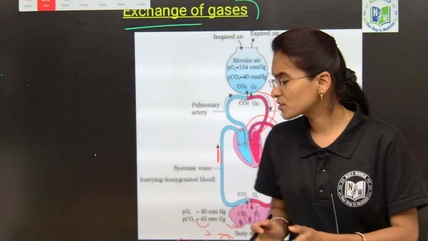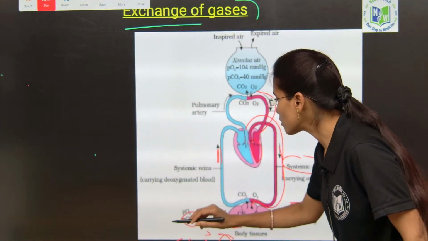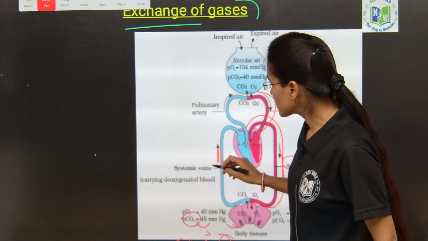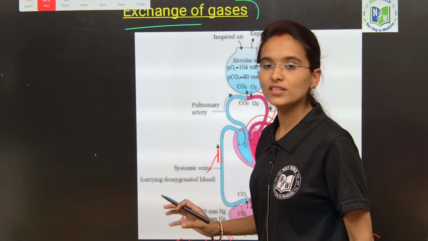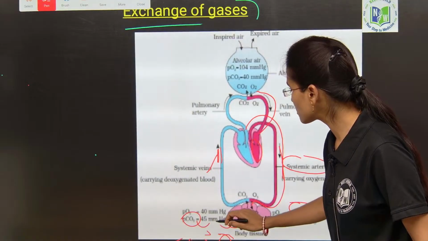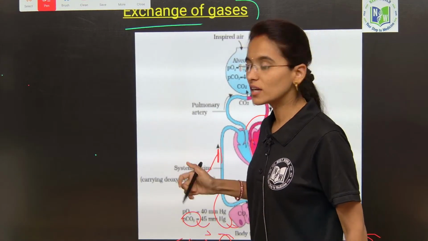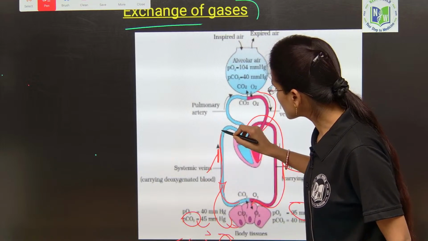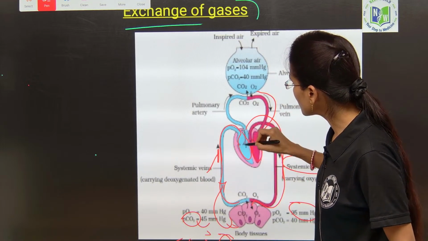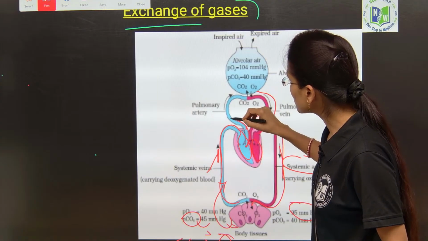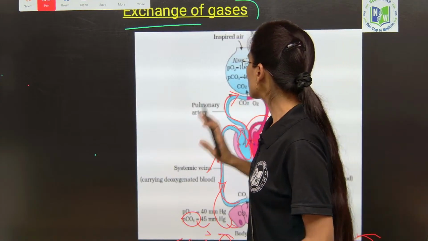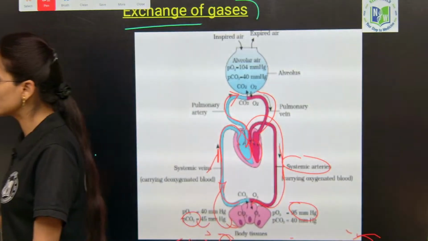And inside the tissues the concentration of carbon dioxide is more, but inside the systemic veins the concentration is less, hence from here the carbon dioxide is delivered to the systemic veins. From here the deoxygenated blood is delivered to the heart, and then from the heart it is delivered to the pulmonary artery. Okay. Clear, my dear students, all the online students?